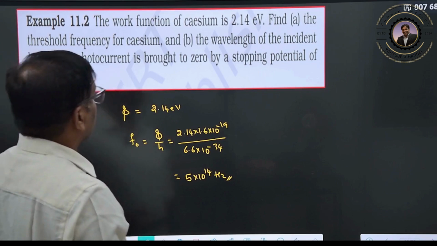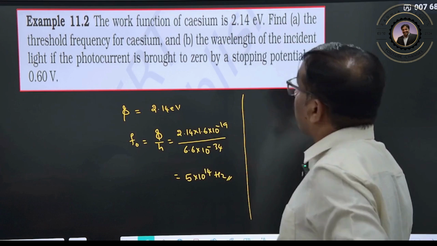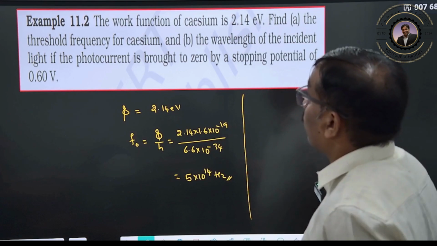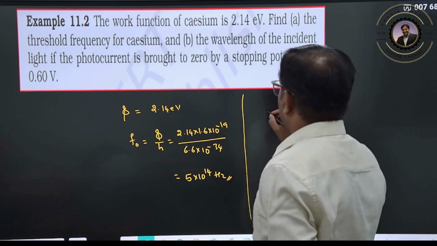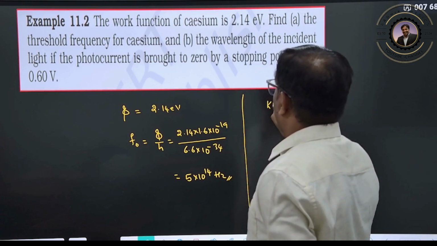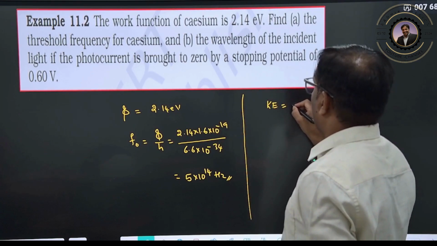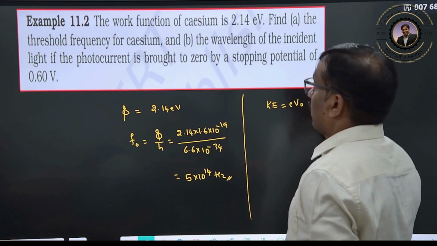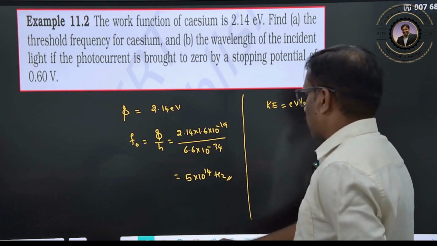Clear? Now the wavelength of incident light, if the photocurrent is brought to 0 by the stopping potential. Here he gave the kinetic energy directly, e V naught, which is 0.6 electron volt.